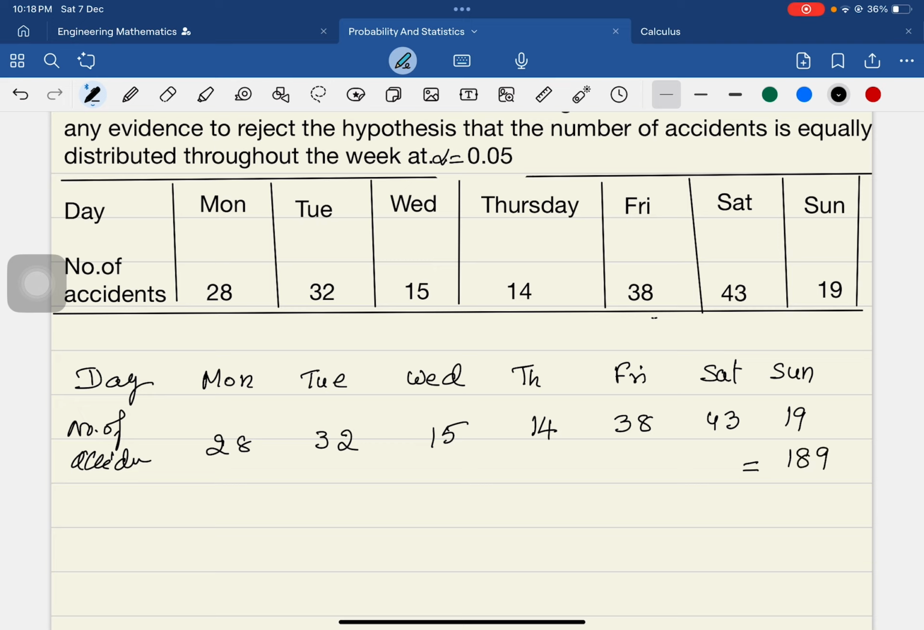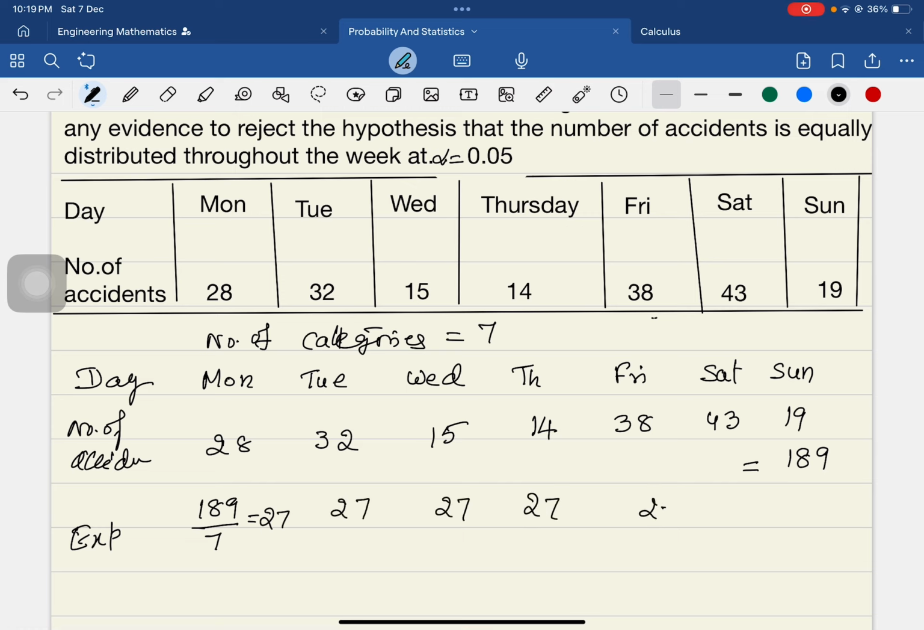Right. And now what is the expected value? The expected value is this 189 divided by how many categories are there here? The number of categories is equal to 7. So we just divide 189 by 7, and that gives you the value 27. So the expected value is 27 for all.